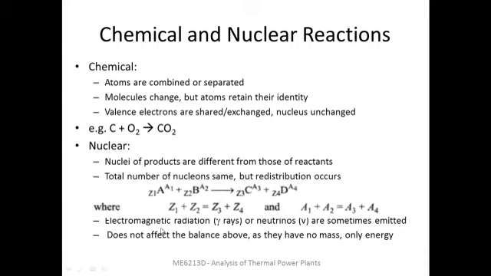Sometimes nuclear reactions are accompanied by the emission of electromagnetic radiation such as gamma rays or neutrinos, but this radiation and particles have only energy and they don't have any mass. So the equations shown here are not going to be affected by these emissions.